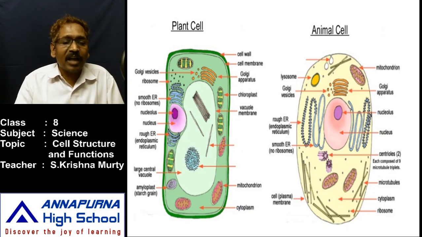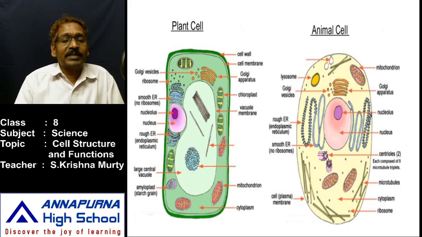Mitochondria. And the third one is endoplasmic reticulum. What are we learning now? Organelles which are present inside the cells of plants and animals. Both cells should contain whatever I am saying now. Yeah, the third one is endoplasmic reticulum.